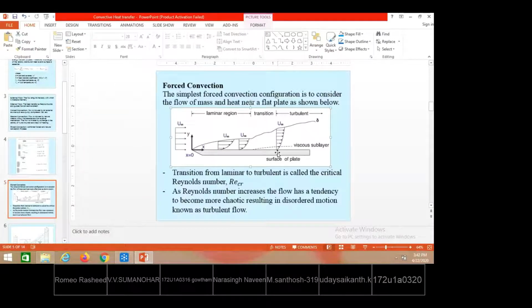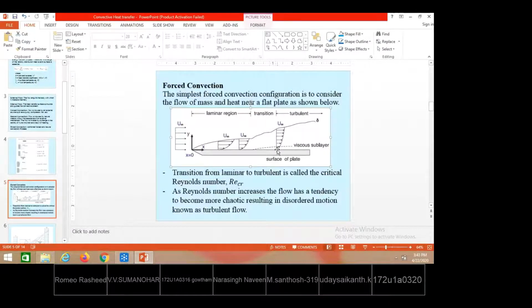The velocity varies from 0 to a height where the velocity is again the same as the free stream velocity. If you identify all such heights at different locations of the plate, where the velocities are the same as the free stream velocity, and join all those points by a thick line, we get a separate curve called the velocity boundary layer, also called the hydrodynamic boundary layer. The fluid behavior within this boundary layer is different from the fluid behavior above the boundary layer.